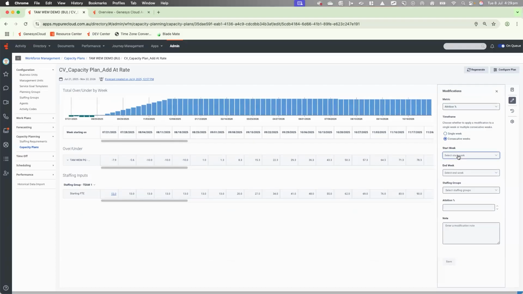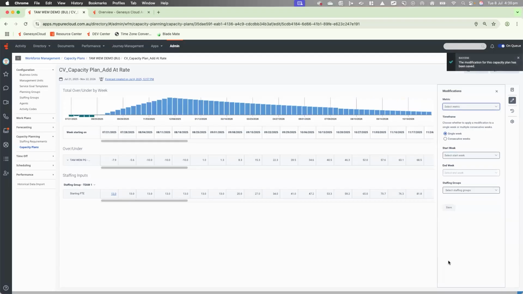Let's start on the 29th of September. Select our staffing group and place in our attrition rate of 2 FTE. Let's see what happens. And as you can see now, with that attrition rate applied, we can actually see the effects on our FTE.